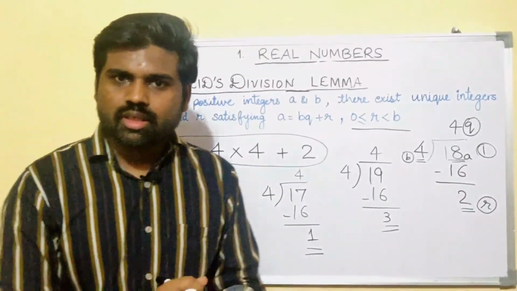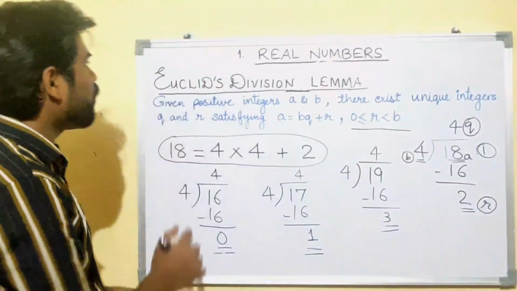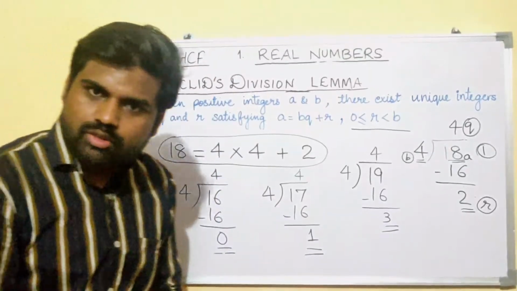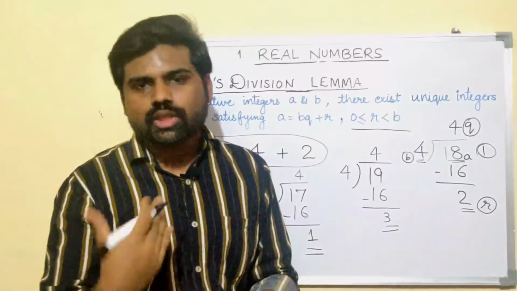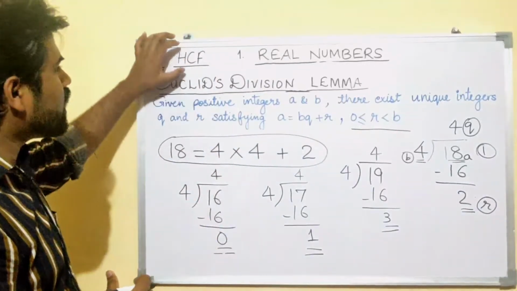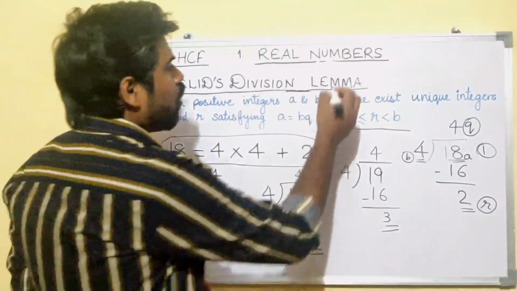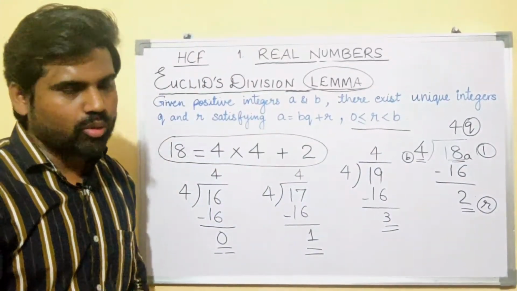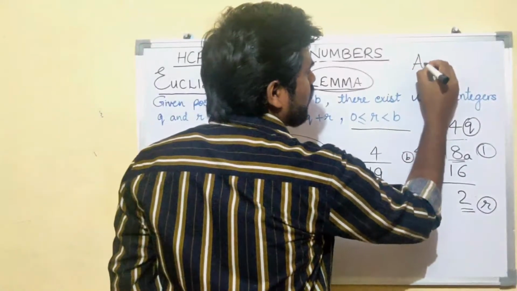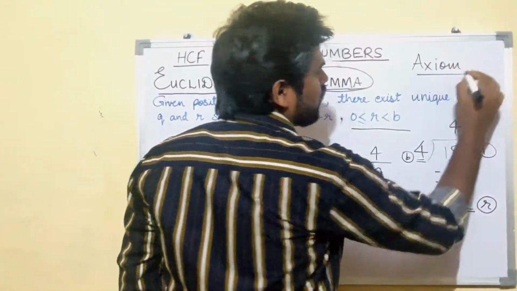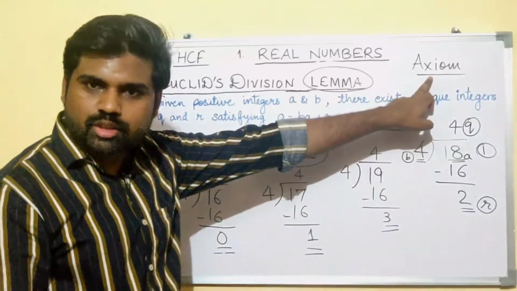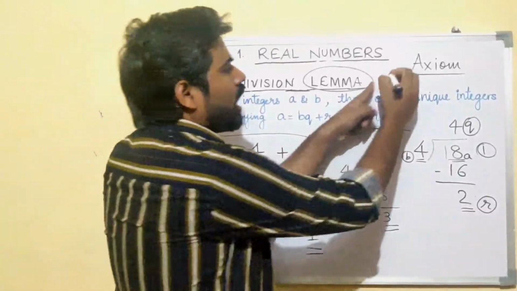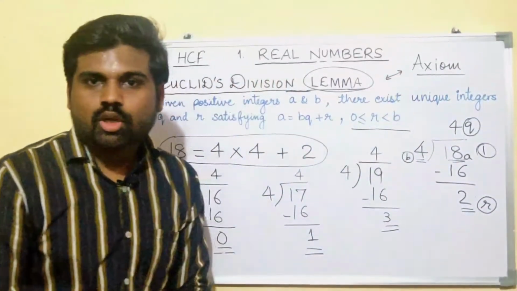Now, why are we studying this? We are studying this because we need to find the HCF. What is HCF? Highest common factor of two numbers or more than two numbers. But before proceeding to find the HCF, let me tell you what a lemma is. Is it new for you? No. You have studied axiom in 9th standard, right? You studied axiom in the 9th standard in the 5th chapter, Euclid's Geometry. The axiom is another name for lemma.